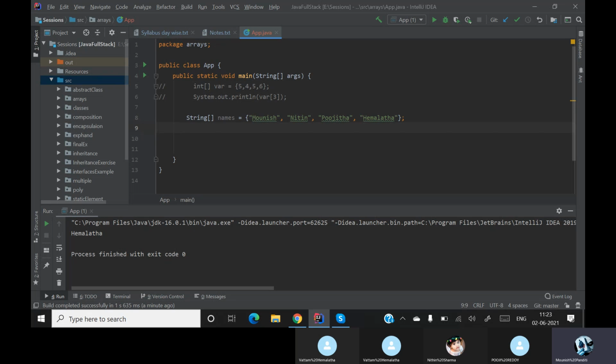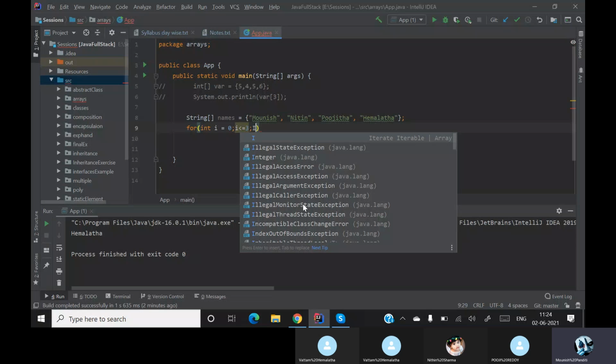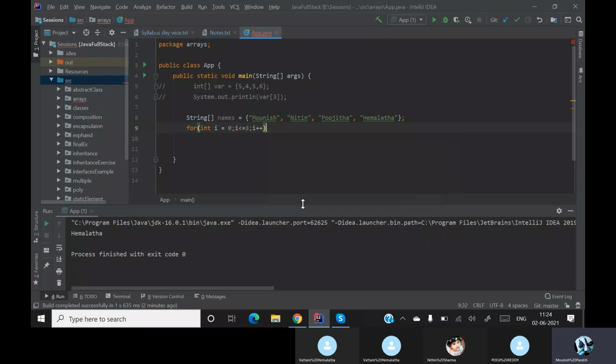So what we'll do is we'll run a loop over the array, access each element, and print each element. Here let me take a for loop, and for the index I'll take an element I. I'll make it 0 initially. I is less than or equal to, how many elements do we have? 0, 1, 2, and 3. So we'll put 3. I plus plus. So here my I value is the index. Remember, in this for loop, our I value will be the index.